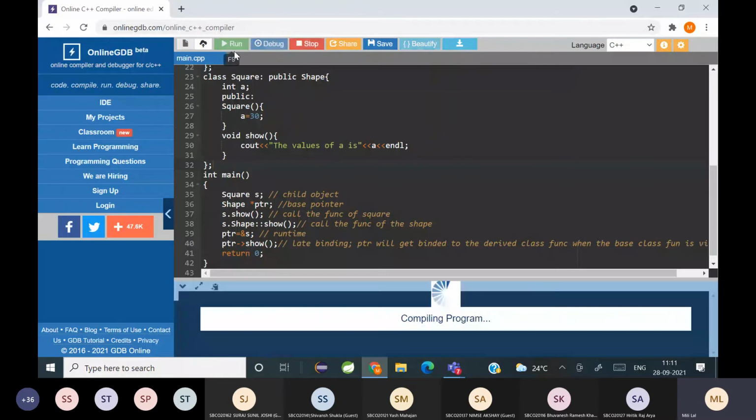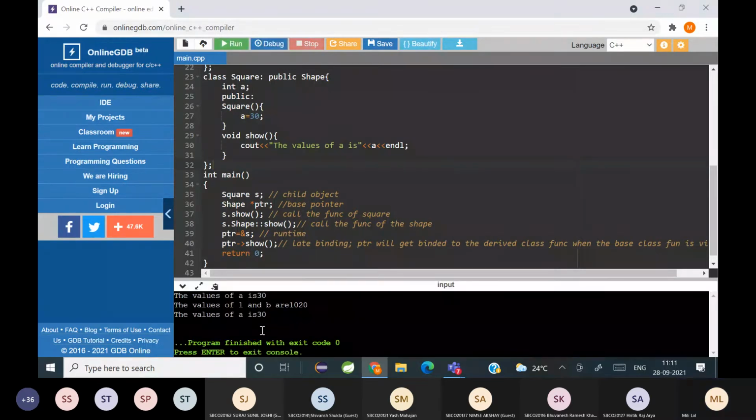So if you run this code, can you see now that instead of calling the base class show, the base pointer is calling which function now? Can you see it? Yes, ma'am. Okay, so here it is calling the derived class function. So that is the purpose of using a virtual function.